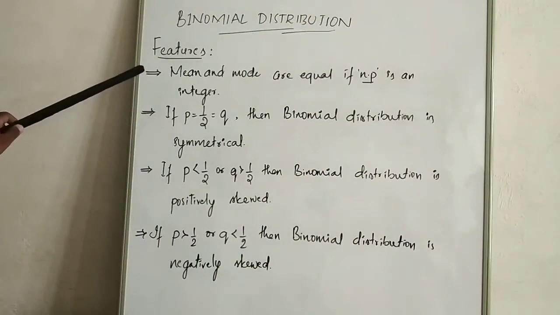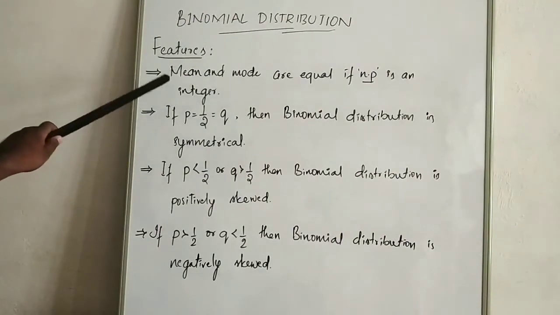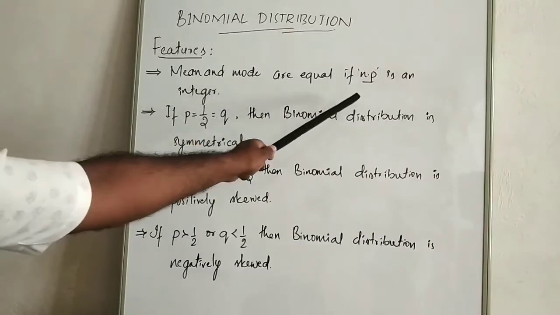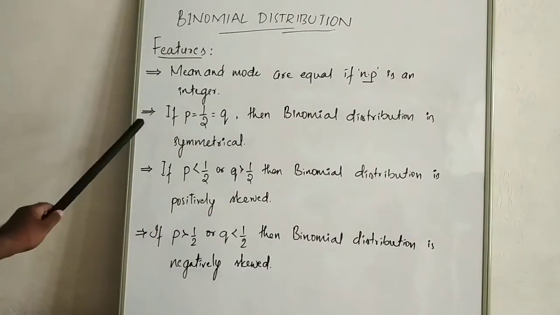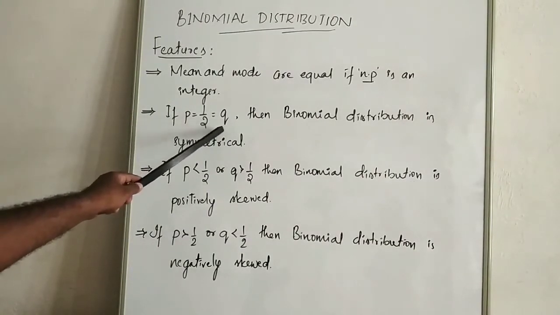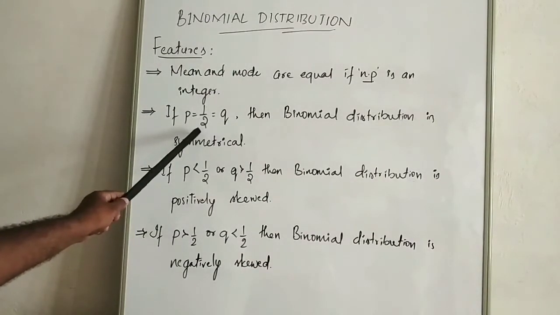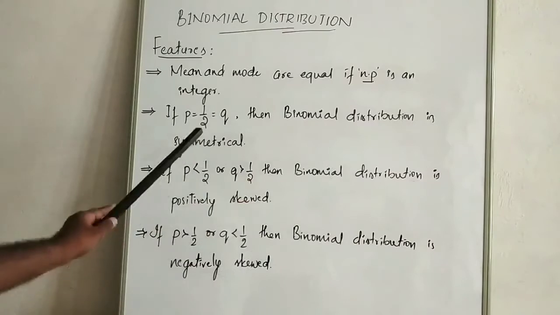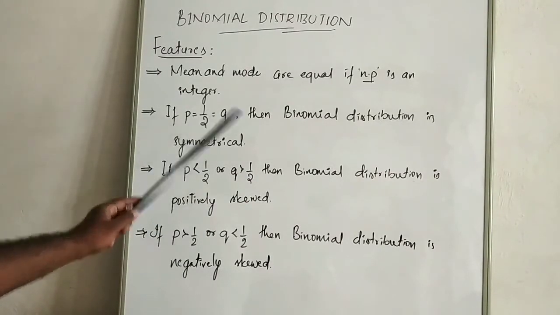The fifth feature of a binomial distribution is about mean and mode. Mean and mode are equal if np is an integer. The sixth one: if p is equal to 1 by 2, which is also equal to q, that means when p and q are both equal to 1 by 2, then binomial distribution is symmetrical.